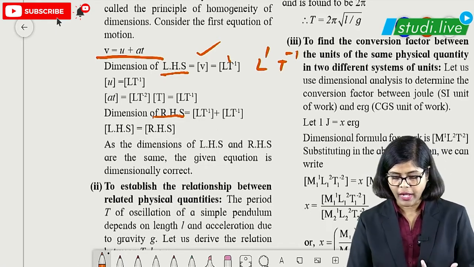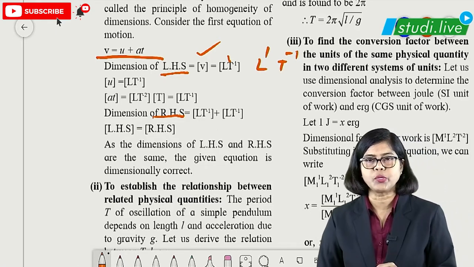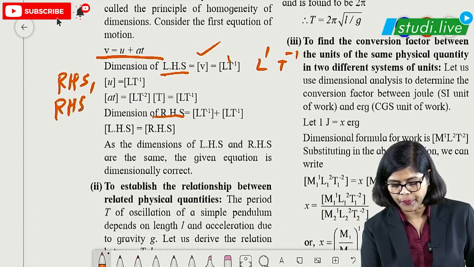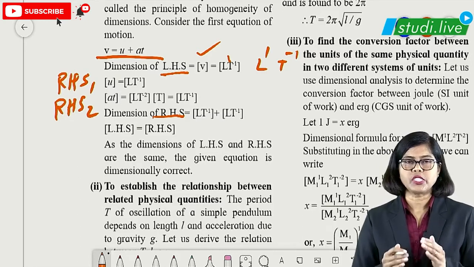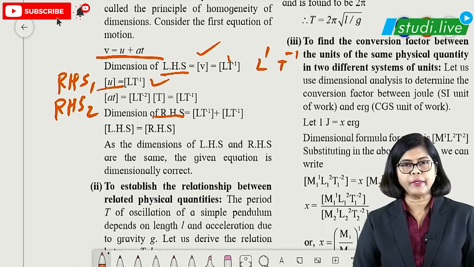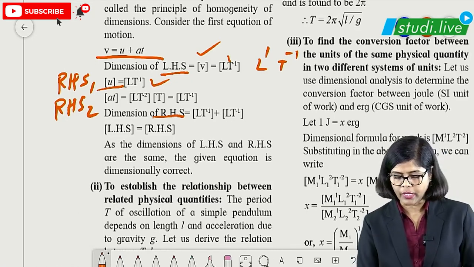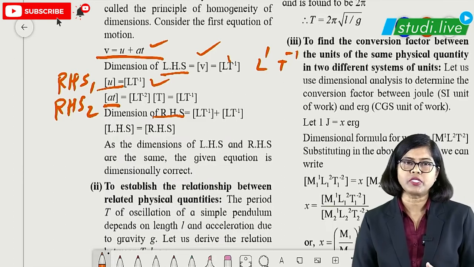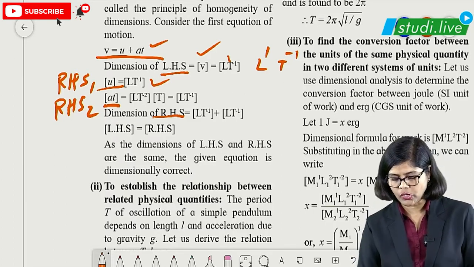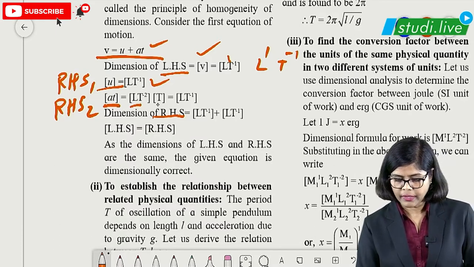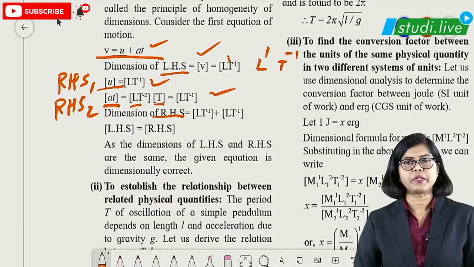Then comes the RHS. In the RHS, there are 2 terms, students. So what we can see here, we can say that this is RHS 1. This is RHS 2. Okay, RHS 1 is u, right? That is the initial velocity. Again the dimension will be same. Then RHS 2 is nothing but what? At, that is acceleration into time. So acceleration dimension is again meter per second square. So we are getting this particular dimension, meter per second square, and time. So we are getting the final expression as this one.